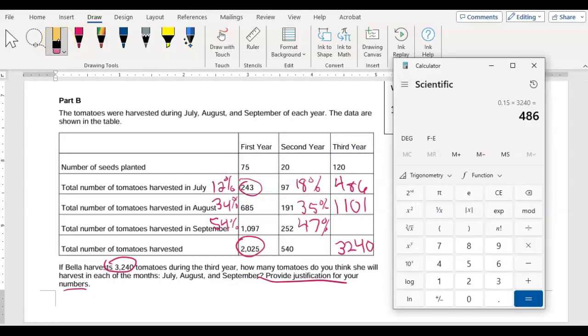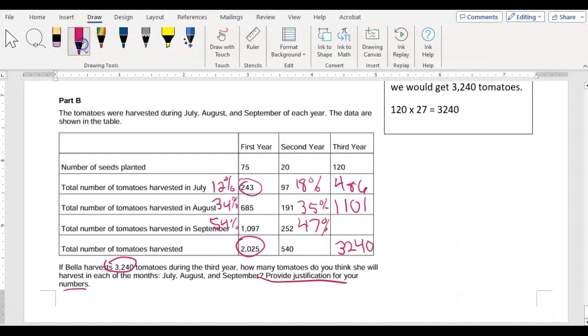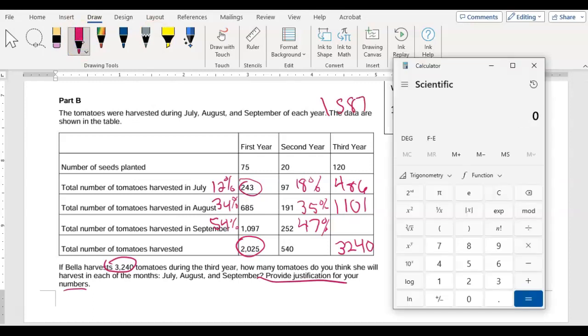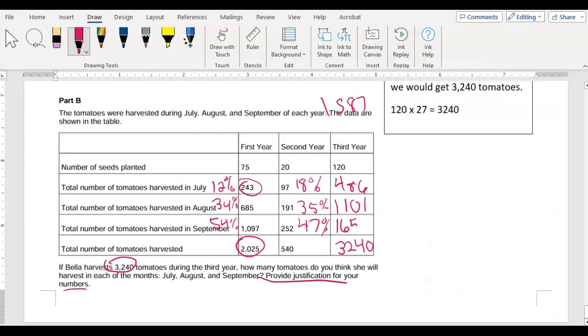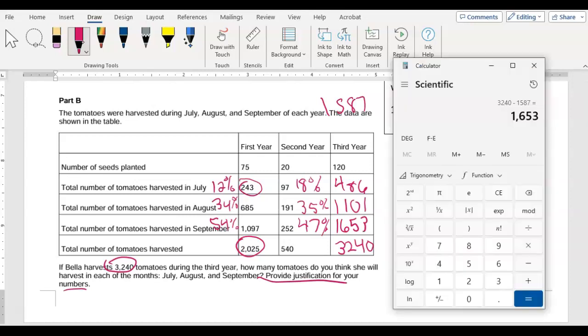All right, so 486 plus 1101 is 1587. And so if we have 3240 minus 1587, that's 1653. Okay, that looks a lot better. 1653 divided by 3240 gives me 51%, and that looks nice, in between 54 and 47%.